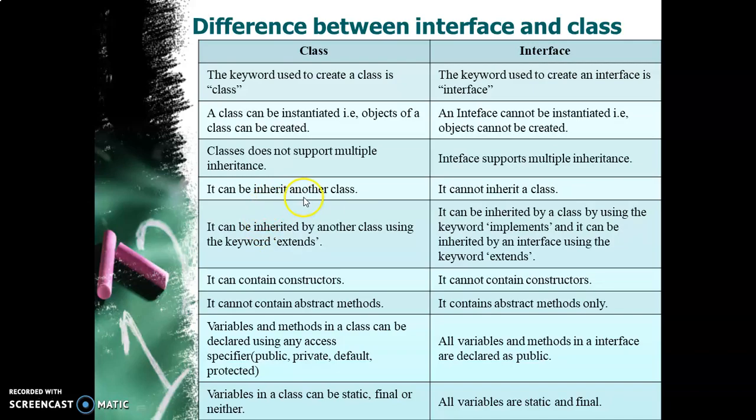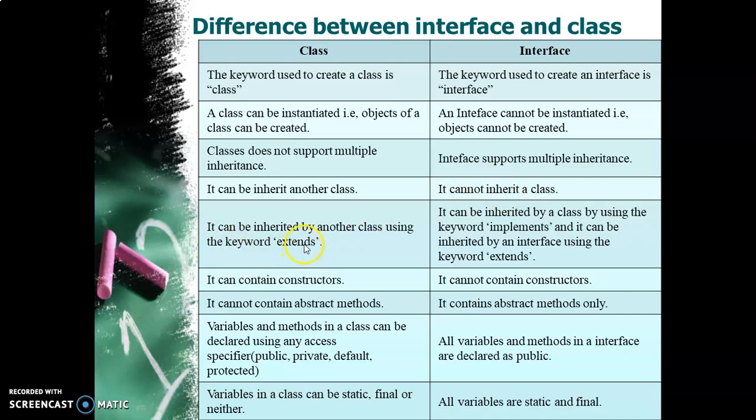A class can inherit another class. It cannot inherit an interface. This is very important. A class can implement an interface, but it cannot inherit an interface, whereas an interface cannot inherit nor implement a class. So both the things are not possible with interface.